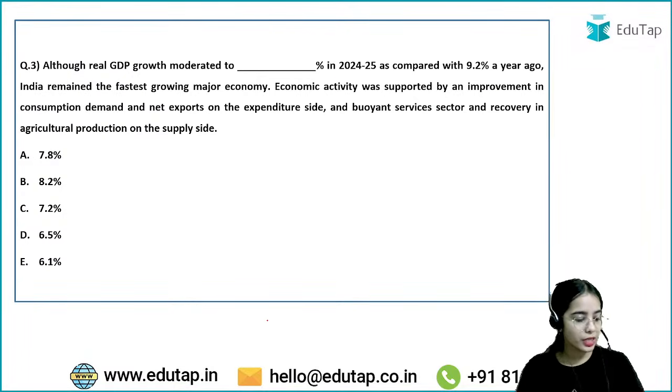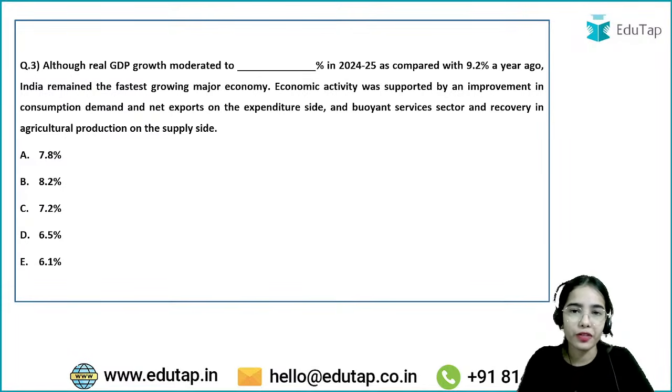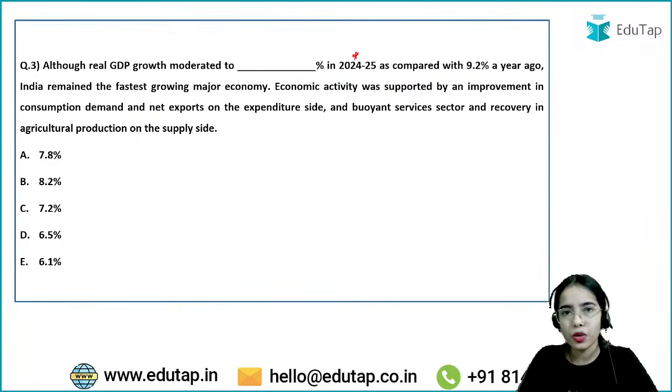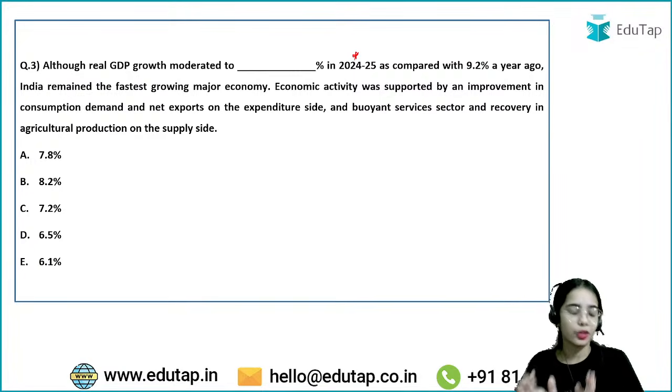Okay. Now coming to the next question, try to answer this question. Although real GDP growth moderated to dash percentage in 2024-25 as compared with 9.2% a year ago, India remained the fastest growing major economy. Now remember this data point very, very carefully, because this data point has been mentioned in various articles, in various newspapers, in various reports. So real GDP growth has moderated to what percent in 2024-25 in India? Now you all should know this data point. Even if you forget other data points, this is something that you should know.